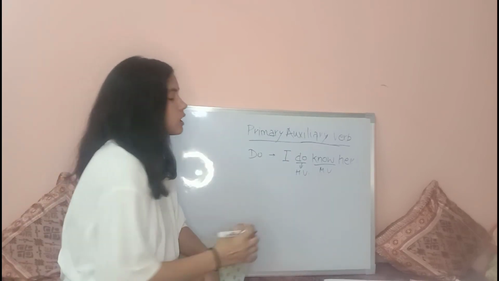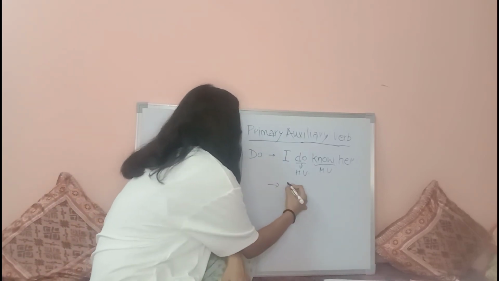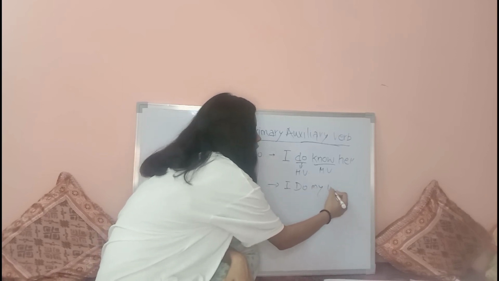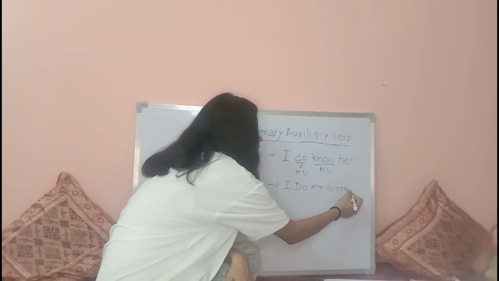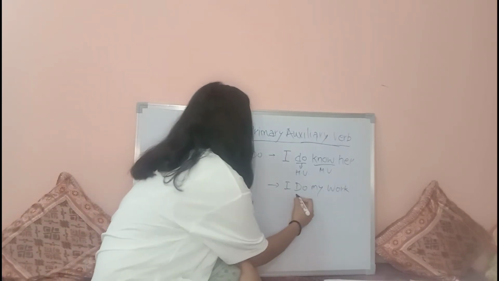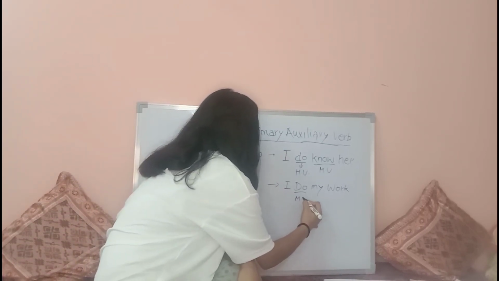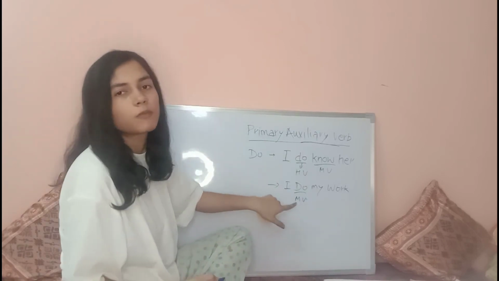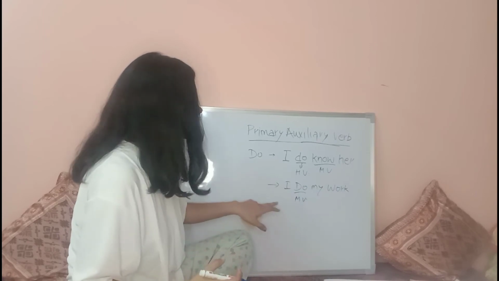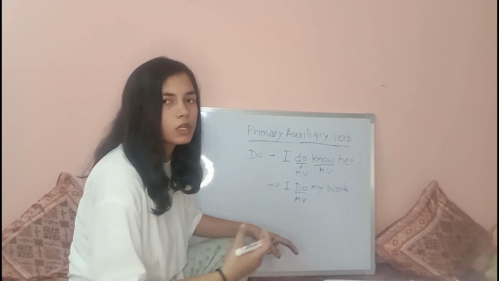But if I say I do my work, here do is used as a main verb, not as a helping verb. Why? I can also say I completed my work or something like that.